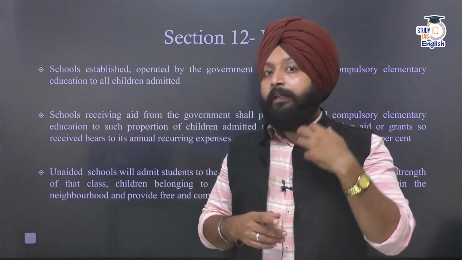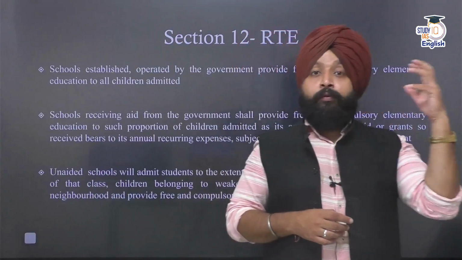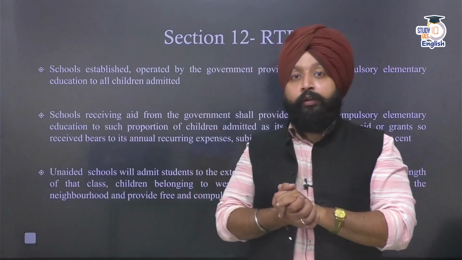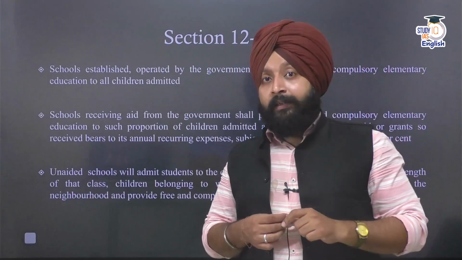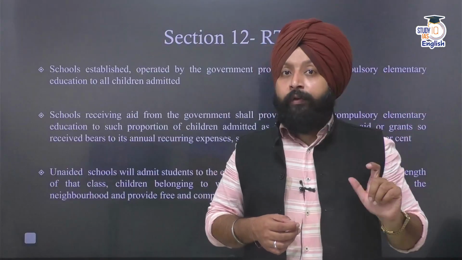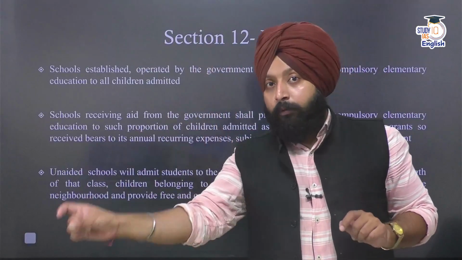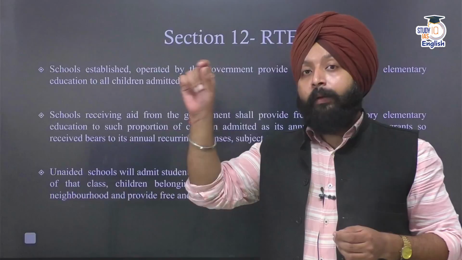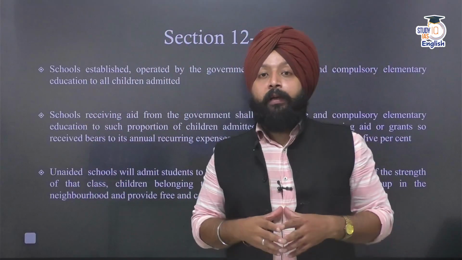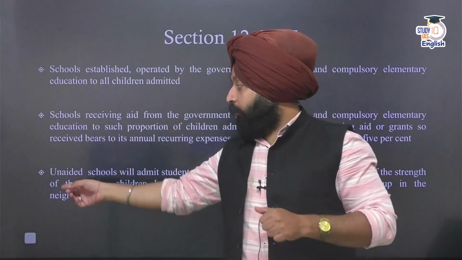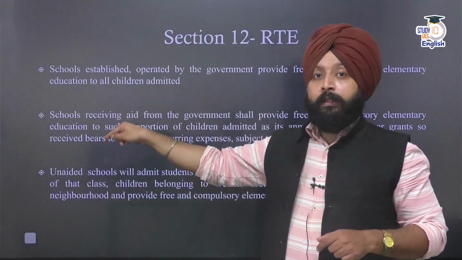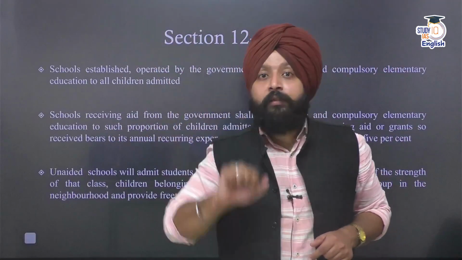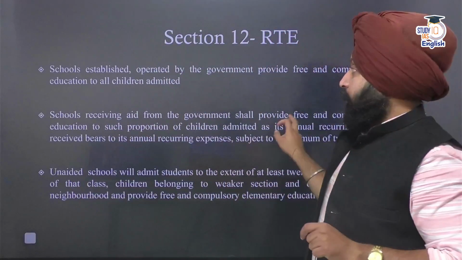That means suppose I am running a school, from 1st till 8th, in every class I have to reserve 25% of the total seats, in which I will not charge any fee for the students belonging to the economically weaker section, so that these students can also gain the benefit of education. So this is an obligation on even private education institutions, as well as on schools, though private, that are receiving financial aid from the state.